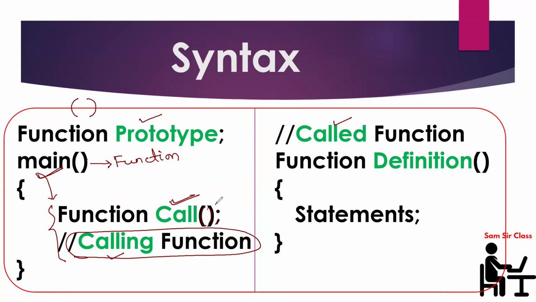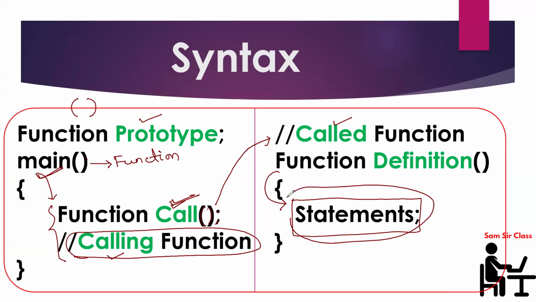The control will go from this position to outside the body of the main function. It will search where the code has been written for this particular function. Whatever the name is, the same name you will search outside. Whenever there is a match in the name, the respective block will be executed. You will get all the outputs. Once the block is over, again the control will return to that position from where the call has been made.